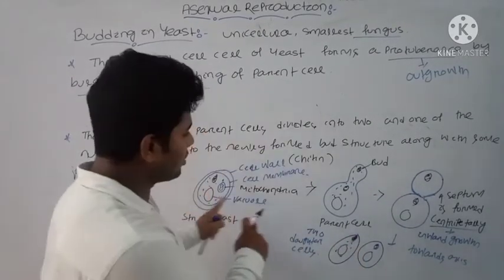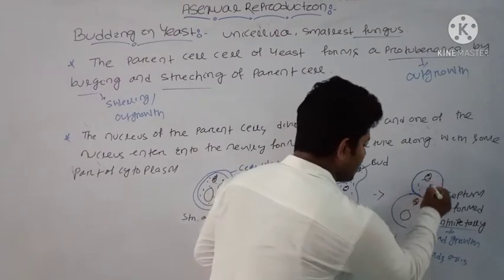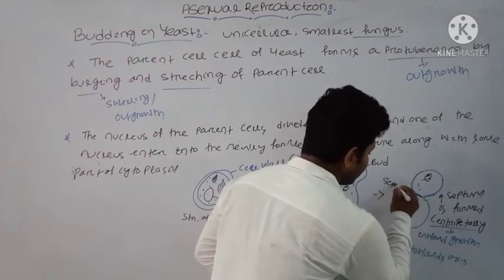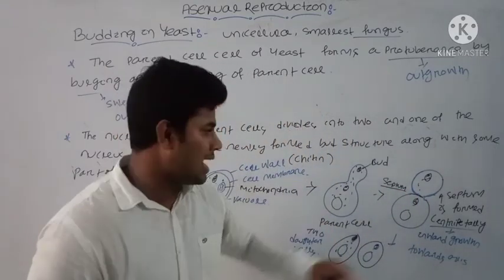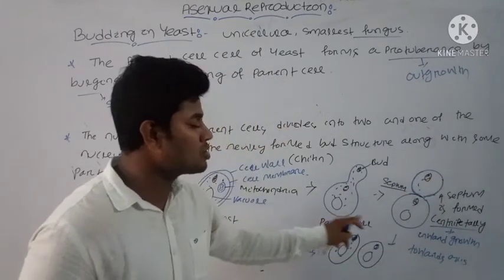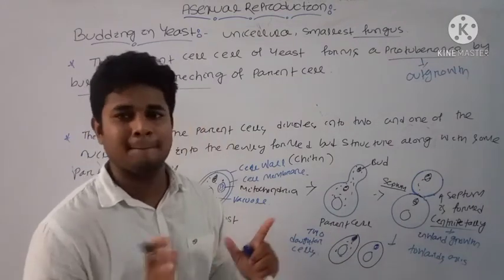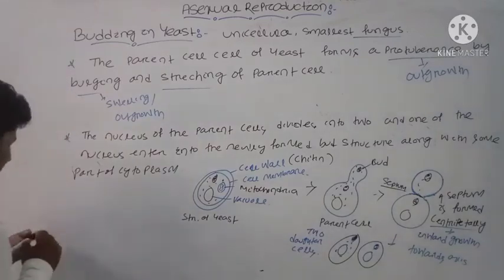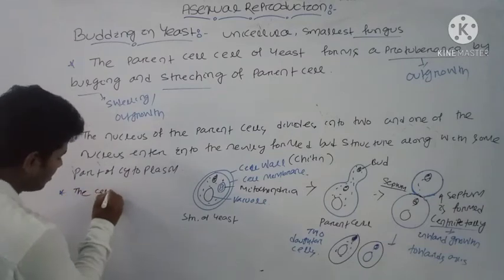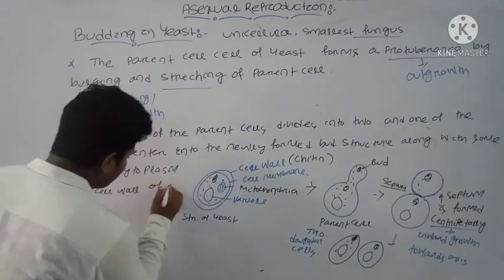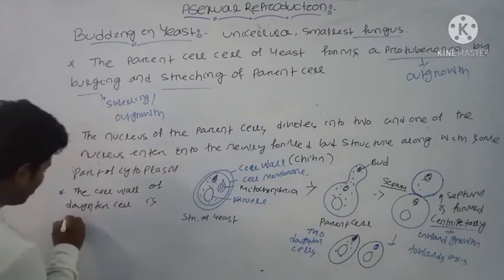Okay, the bud usually grows and that bud separates by the formation of a septum structure. This is your septum structure. This is your septum, or near the point of septum, the body will separate from the parent cell, and when the bud separates from the parent cell, that will produce a new individual, and the new individual which is produced is equal to that of your parent cell. Okay, and another important point is that here you can write that point. Okay, a cell wall of daughter cell is newly formed.